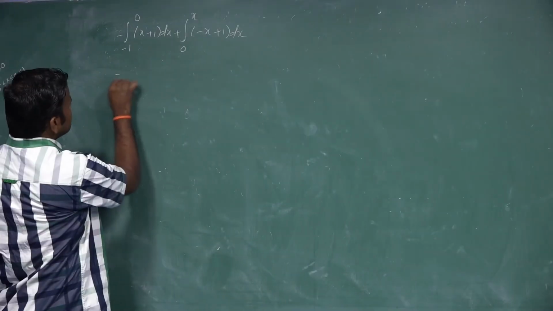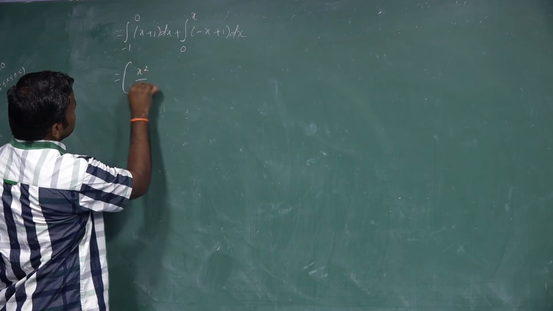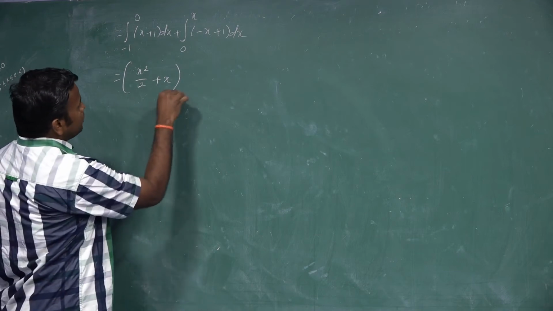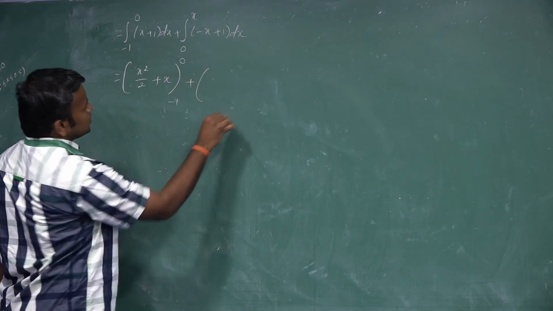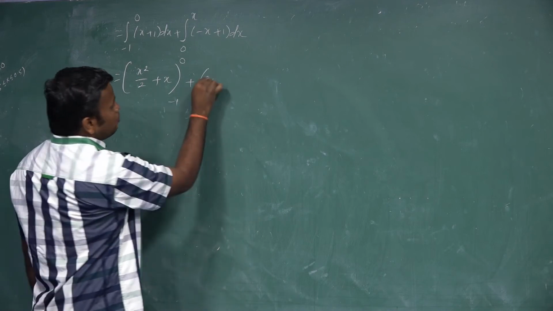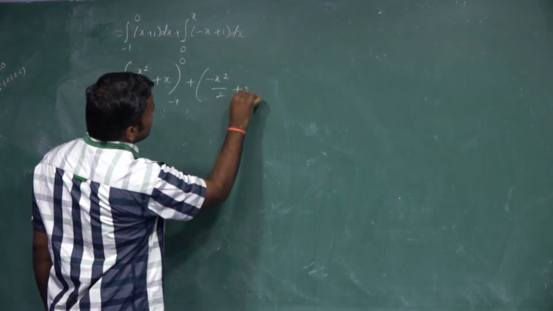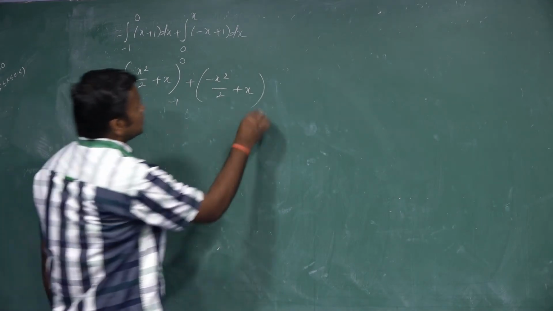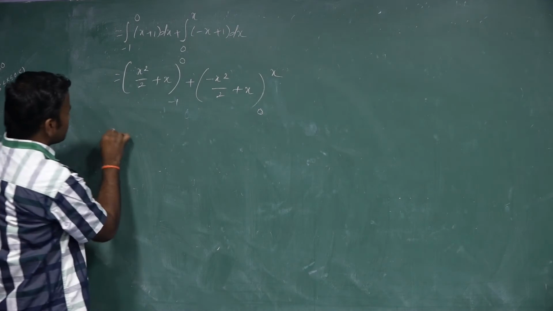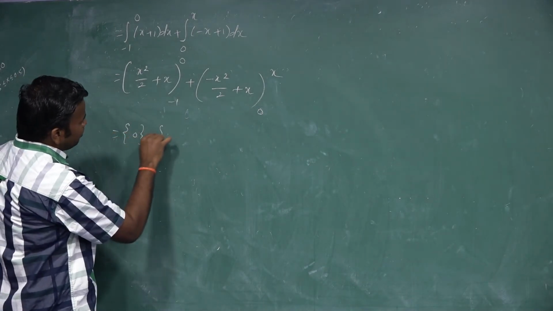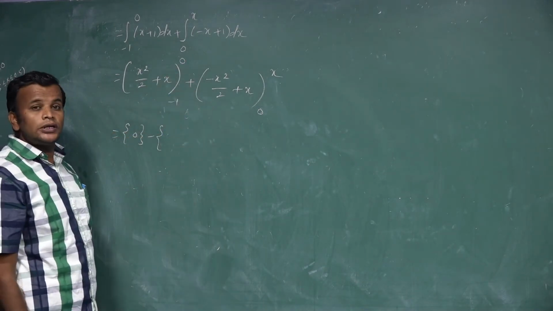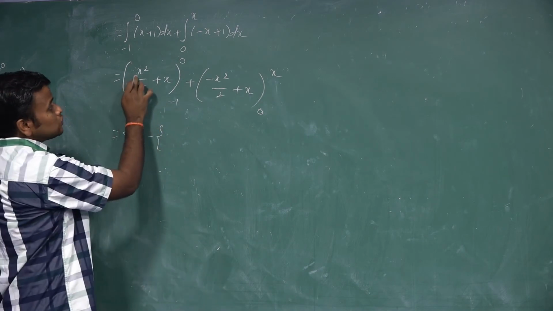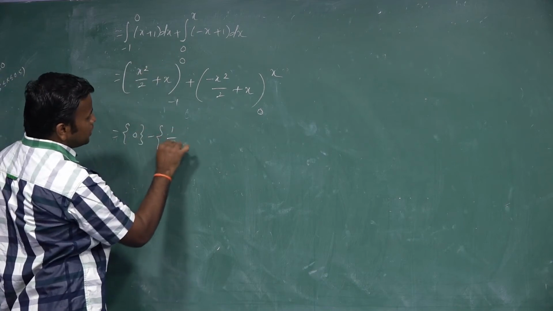Now I simplify this one. The integrating of x is x square by 2 plus the integral of x is x, and the limits minus 1 to 0, plus the integrating of minus x is minus x square by 2 plus the integrating of 1 into dx. The integrating of dx is x, this is 0 to x. I don't substitute the upper limit because the upper limit is 0, and 0 and anything is always 0. Minus half, the lower limit is minus 1. Minus 1 the whole square is plus 1 by 2.